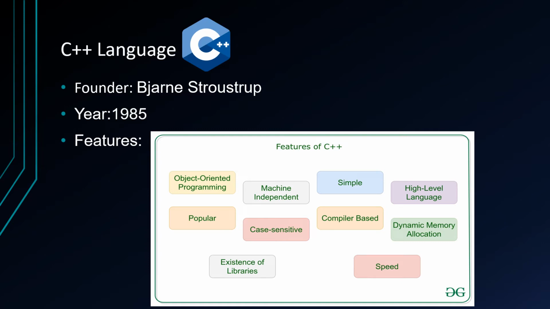Simple. It is a simple language in the sense that programs can be broken down into logical units and parts, and it has rich library support and a variety of data types. Also, the auto keyword of C++ makes life easier.